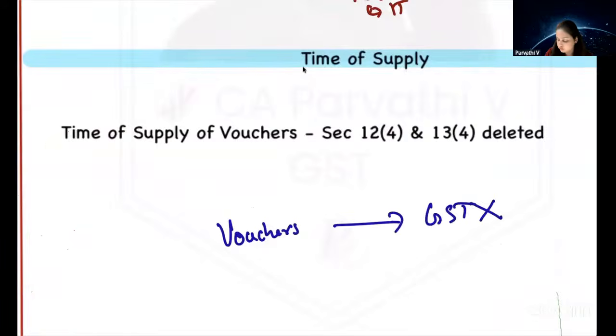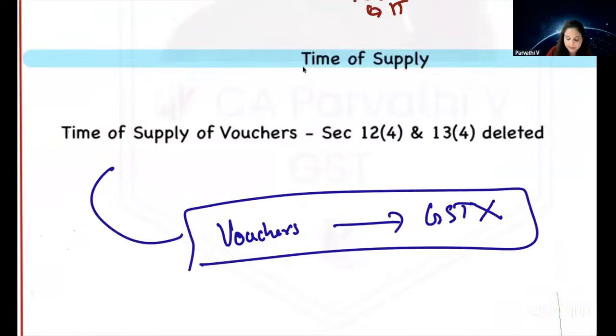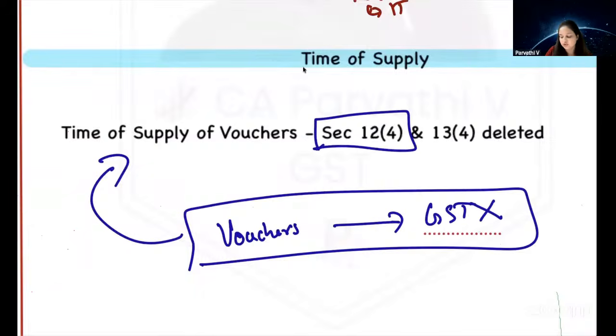Since on vouchers there is no GST, if GST is not applicable, then why should we find out time of supply? So they said, since on vouchers GST is not applicable, you don't have to find out time of supply also. So section 12.4 and 13.4 has been deleted. You don't have to spend time learning 12.4 and 13.4.